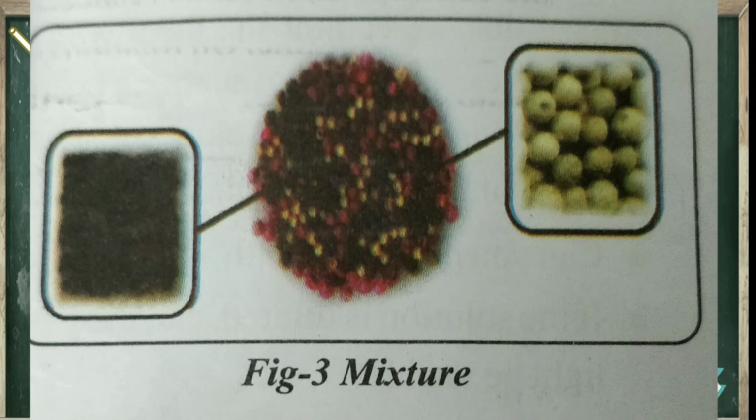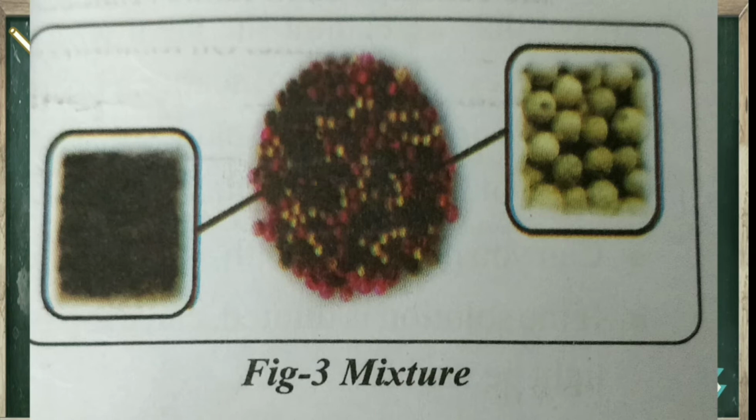And this is also a mixture. Here some grains are there. In that I can differentiate the grains by their color, pattern and all. Think that rice is there, and in that small mud stones will be there. Are we able to separate them by our hands? Yes, we are able to. That is also called a mixture.